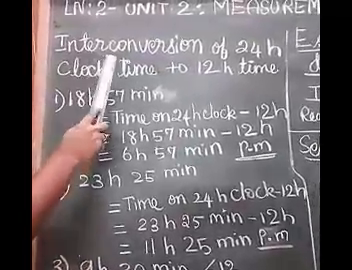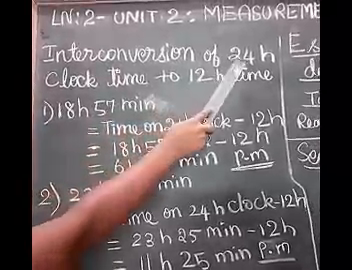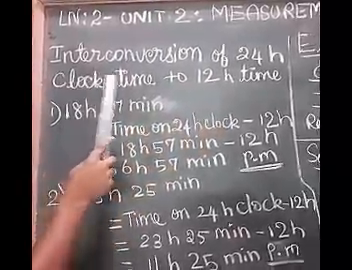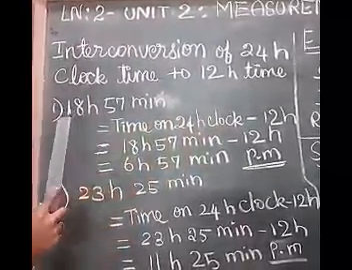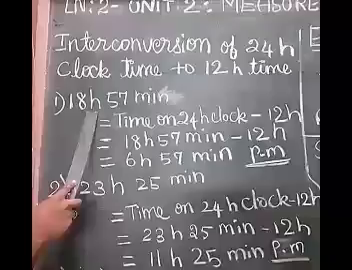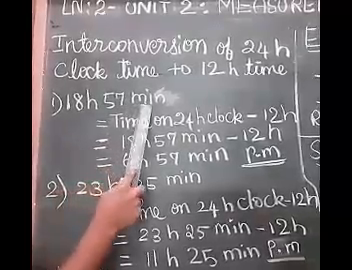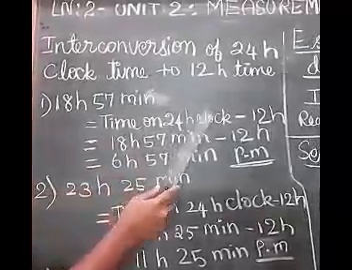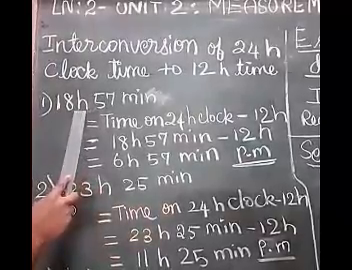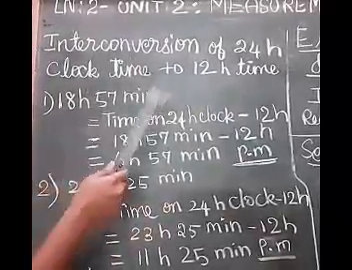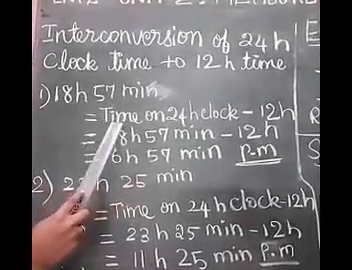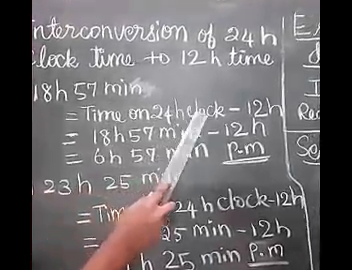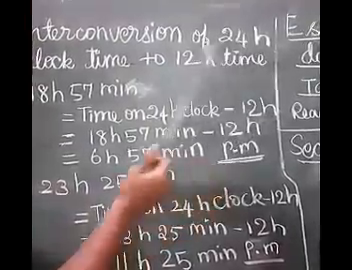Next, we are going to learn interconversion of 24-hour clock time to 12-hour time. For example, 18 hours 57 minutes on 24-hour clock. If you want to change this into 12-hour clock, you have to use this formula: time on 24-hour clock minus 12 hours.